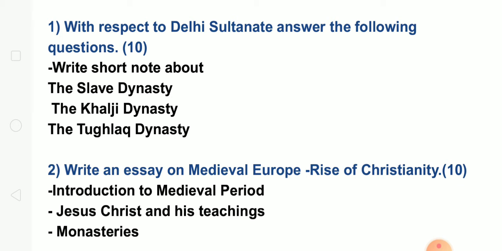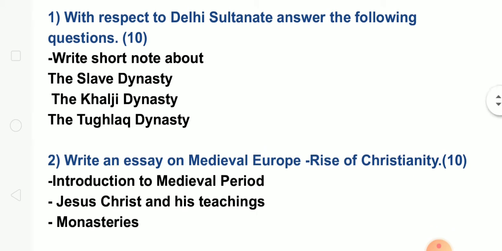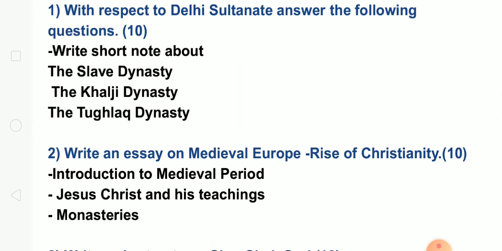It will be a part of 3 chapters, and you can write its introduction. You can write about the Slave dynasty in brief, and then about the important rulers like the Khaljis and Tughlaqs. You can also write a small heading and explain about them. That is all necessary to write in the first assignment.